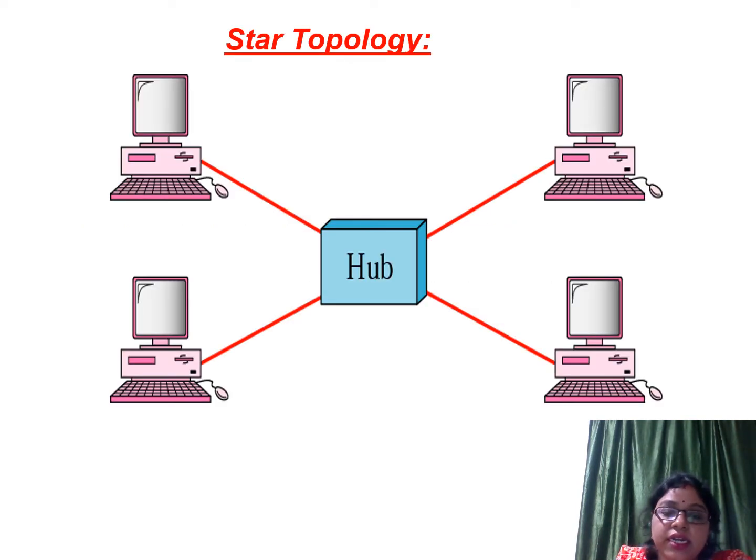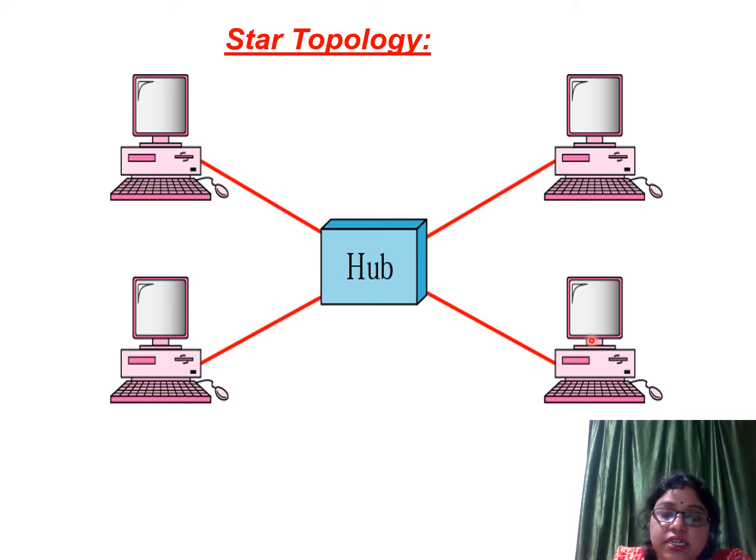Then the second type of topology is star topology. As we can see in this diagram, there is a central controller present, which is known as the hub, and different devices are attached to the hub. Here there is no direct path between different devices. That means if any device wants to send data to any other device, it has to send the data first to the hub, then the hub will retransmit the data to that destination device.